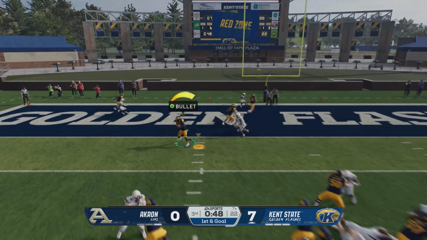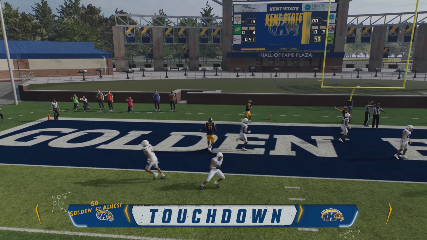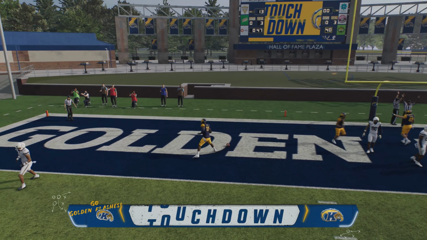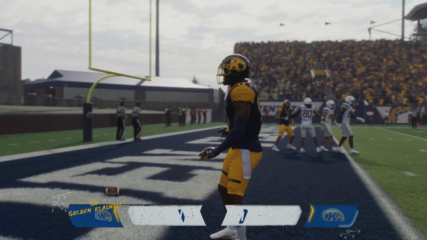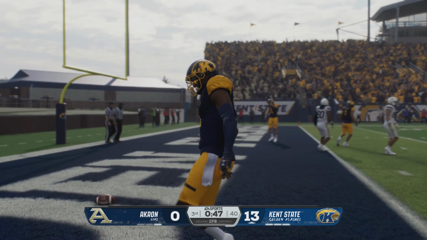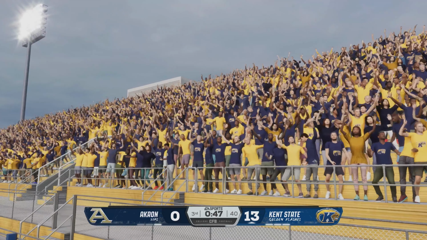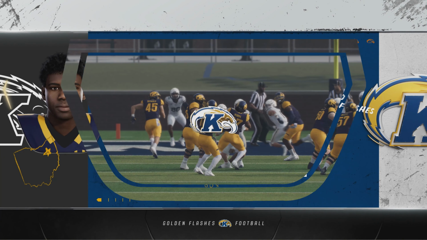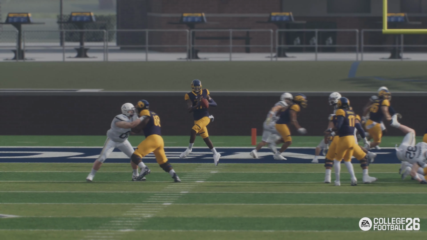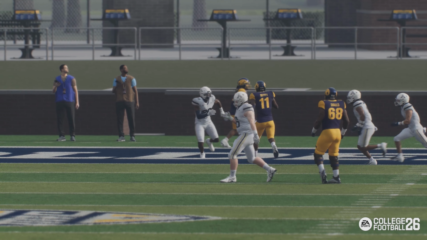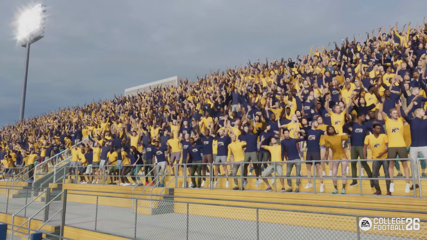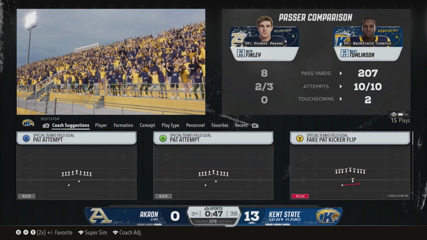Off the play fake, looking to throw. Touchdown, Kent State. They cap the drive with 6 points. Well, the call was sort of predictable, Kirk, but that tight end is just so tough to stop down here in the red zone. Listen, speaking on behalf of all quarterbacks, when you get down into the red zone, you're looking for that big target that you can trust. He's going to run a good route, and he's got a big wingspan to allow you to make a throw up into the air. He can go up and make a catch over most defenders. Really good execution. They come up with 6.